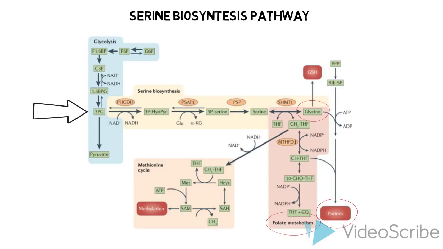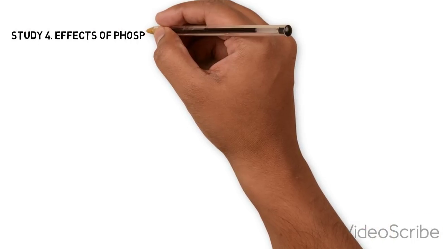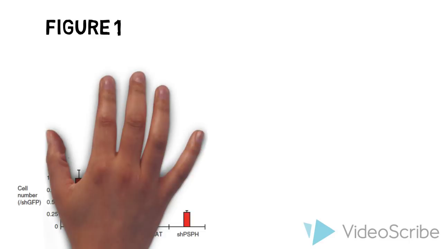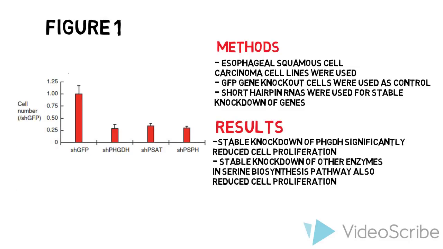The first rate-limiting step of the serine biosynthesis pathway is the oxidation of 3-PG to 3-phosphohydroxypyruvate by the enzyme phosphoglycerate dehydrogenase, or PHGDH. In 2011, a study from MIT looked at the effects of PHGDH on glycolytic flux and oncogenesis. Figure 1 shows the effect of knocking out various genes encoding enzymes in the serine biosynthesis pathway in esophageal squamous cell carcinoma cell lines. The genes were silenced using short hairpin RNAs.